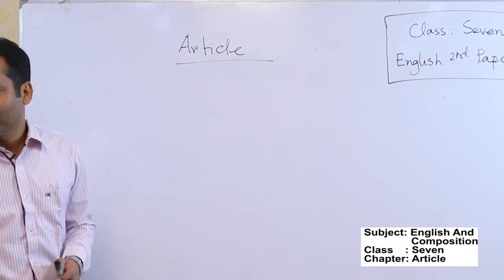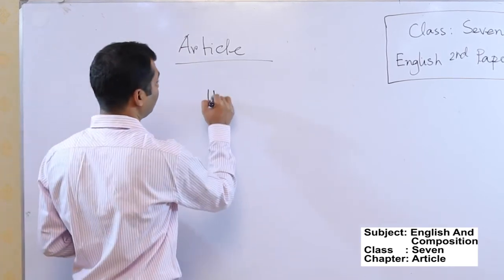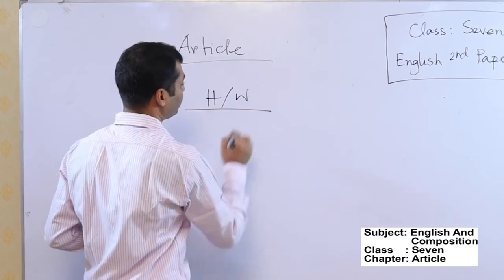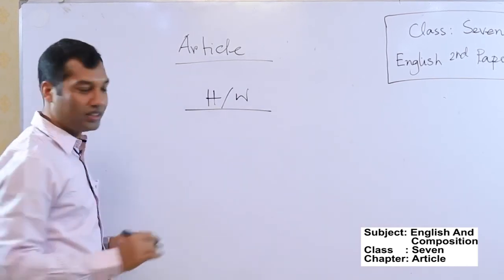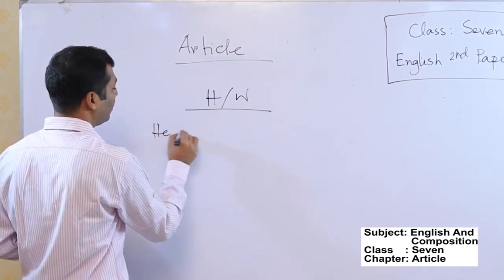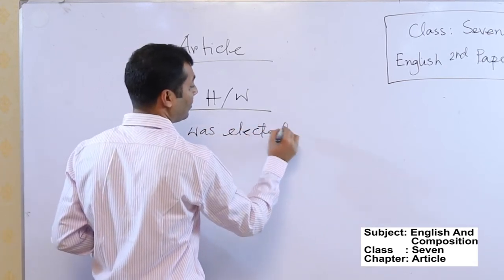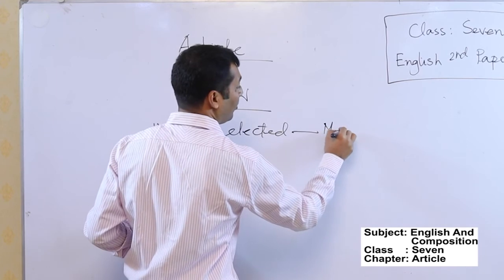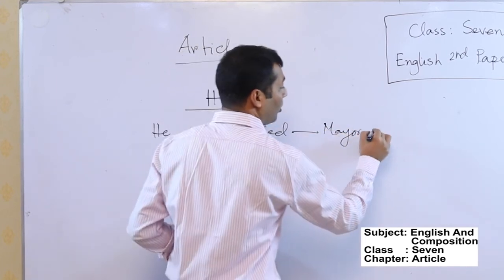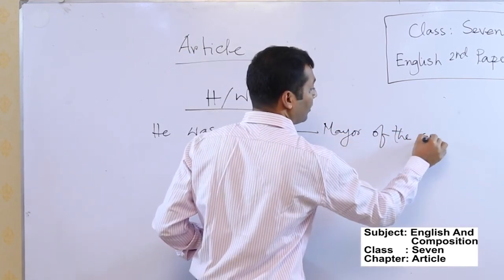So let me give you some examples for today's class homework. Number 1, he was elected mayor of the city.